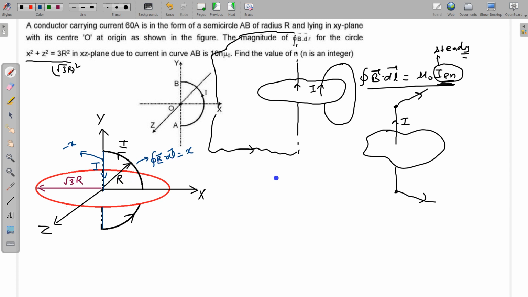We can also think of it like this. This is that semicircular wire. I can put a wire like this and another wire like this at the same point.